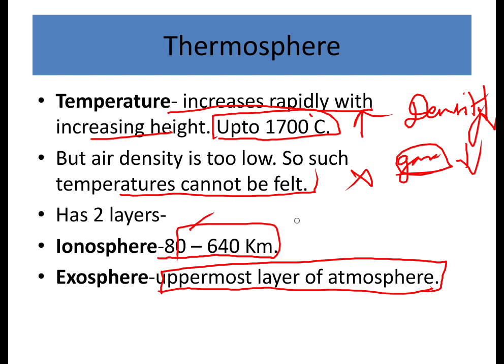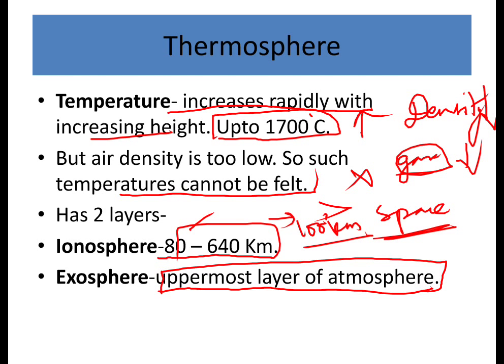When we say about 100 kilometers from the earth's surface, above this region it is also called space. Here the gaseous density is very low, and it's very dark.